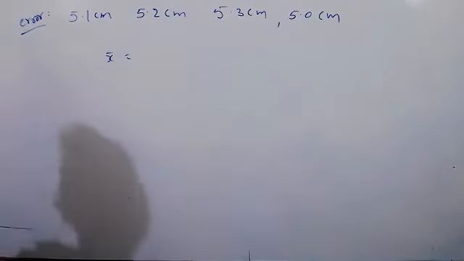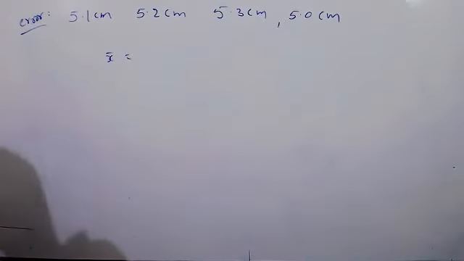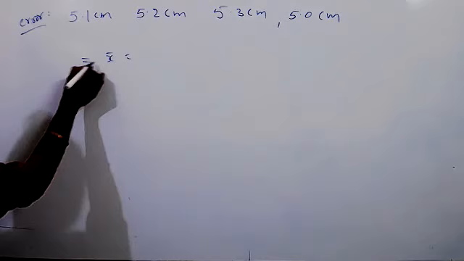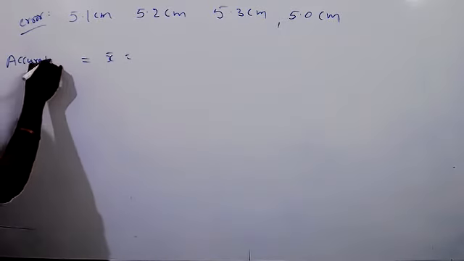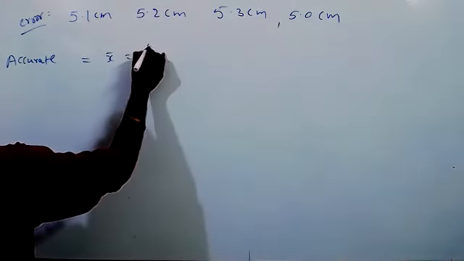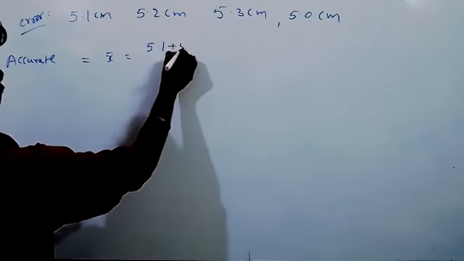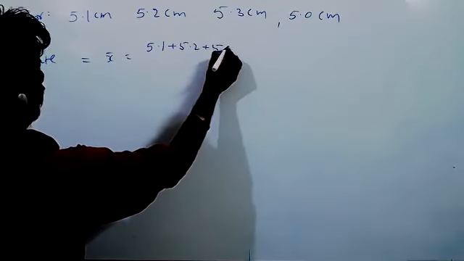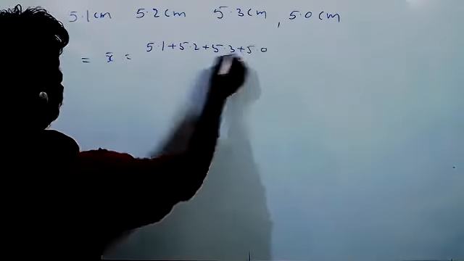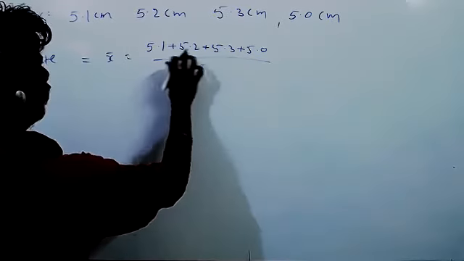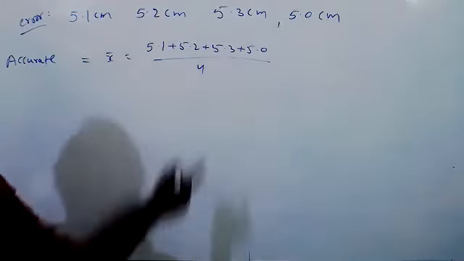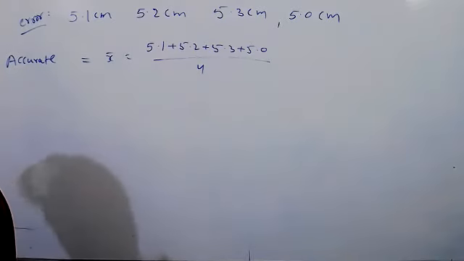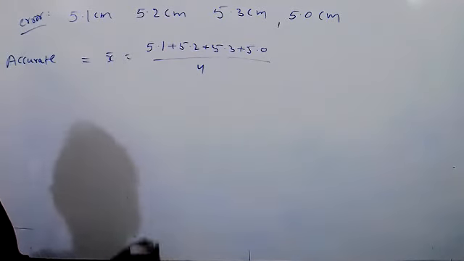Then you will get the accurate value. 5.1 plus 5.2 plus 5.3 plus 5.0 divided by 4, so 5.15.